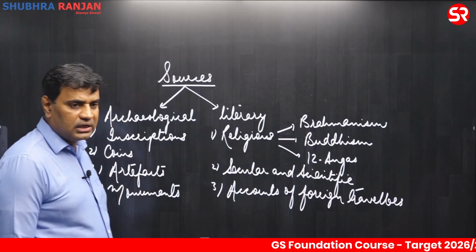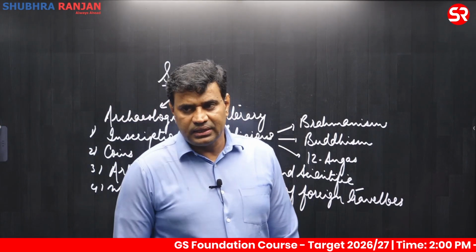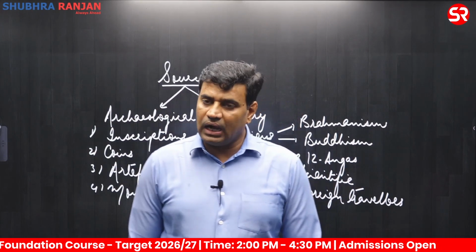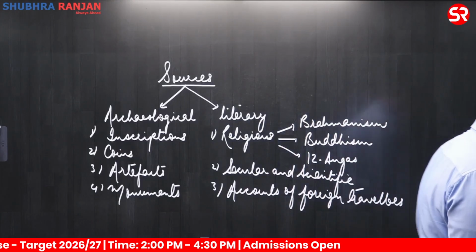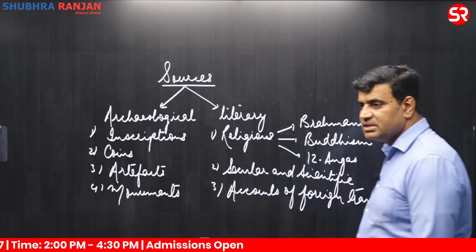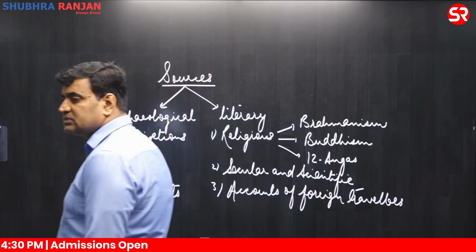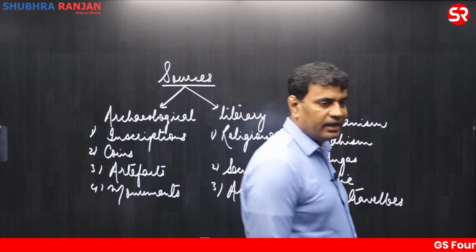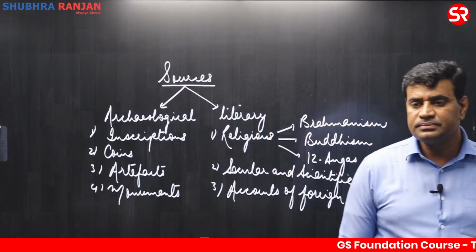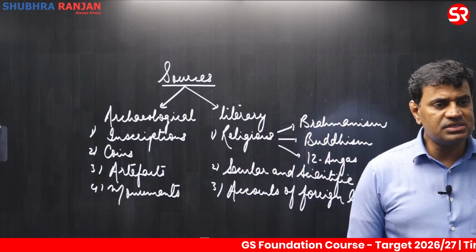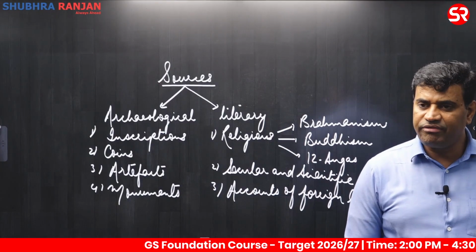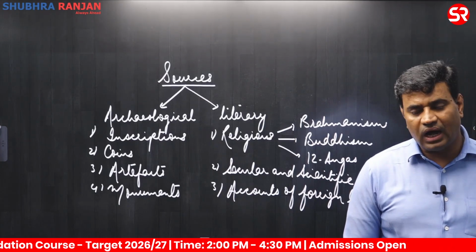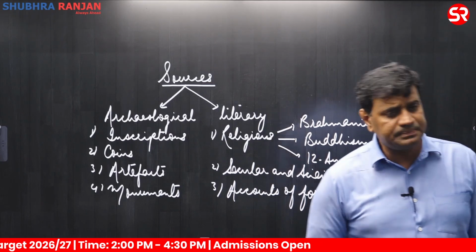Change paragraph now. The archaeological sources comprise inscriptions, coins, artifacts, and ornaments.